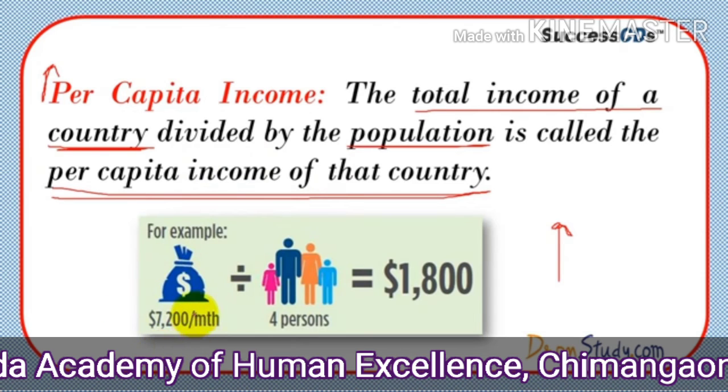So this is important, that you can work it out for your house, your family also. Per head how much earning you have, or what is the per capita income of your family, that also you can work out. You can see it for your family members, for your village, for your state, taluka, district, and then the whole country also we can do it.